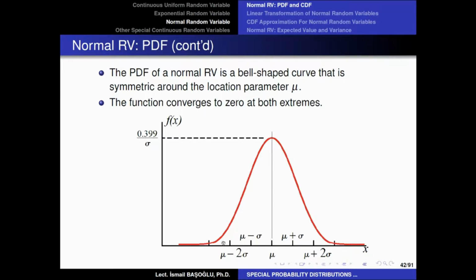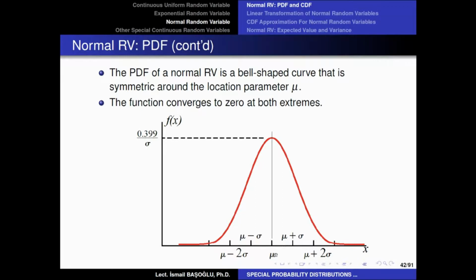Now, if the x value moves far from the location parameter, the function will be decreasing, and because of the exponential term, it is just going to decrease so fast. In fact, it is just going to converge to 0 after you move 3 or 4 scale parameters away from the location parameter.